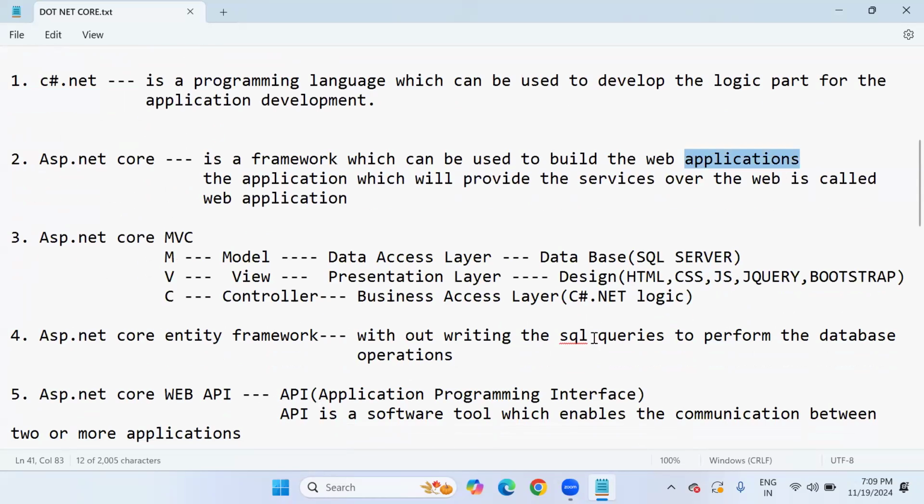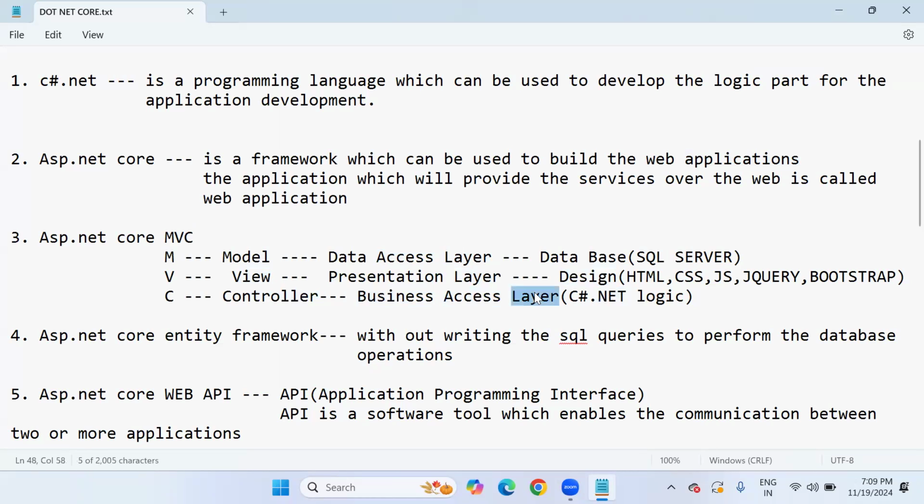In web application development, what architecture are we following? MVC, Model View Controller. Model represents the data access layer. View is the presentation layer, where we use UI technologies for designing. And the controller is the business access layer, where we write action methods.